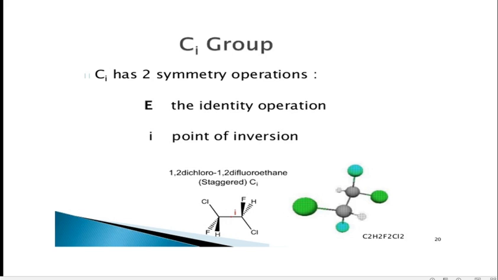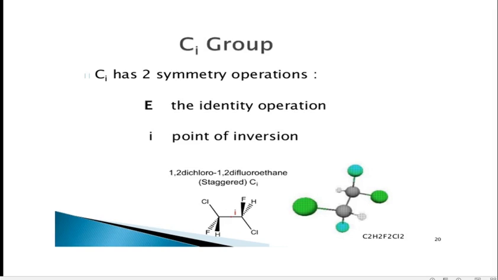Another type of point group is the Ci point group. The molecule having only the center of inversion and identity E, with all other symmetry operations absent, can be assigned as the Ci point group. For example, here is 1,2-dichloroethane. For this molecule there is a center of symmetry, or center of inversion. If you connect this Cl atom with the center point of the molecule and extend the line equally in the opposite direction, it meets the other Cl atom.